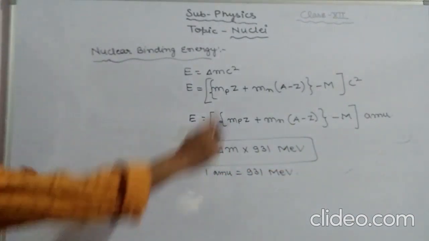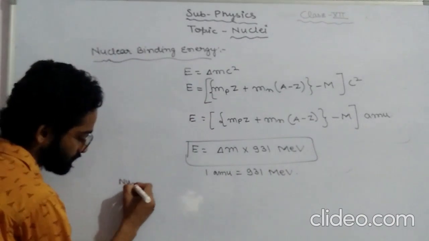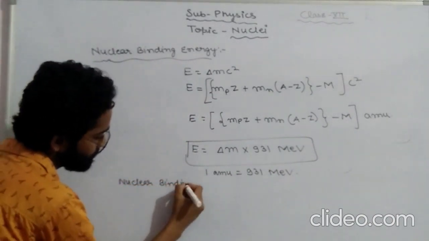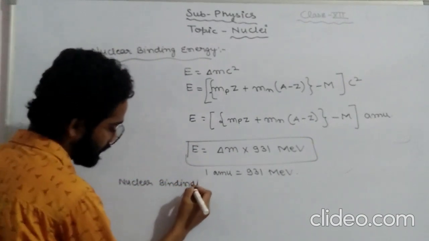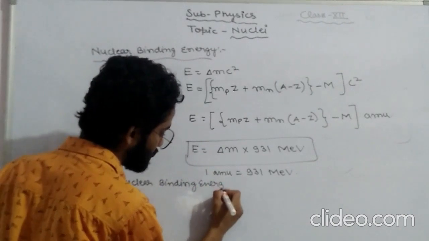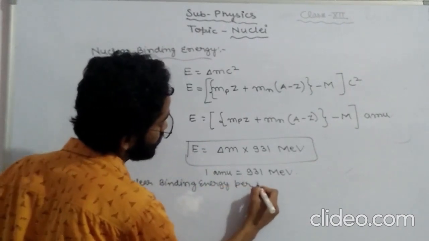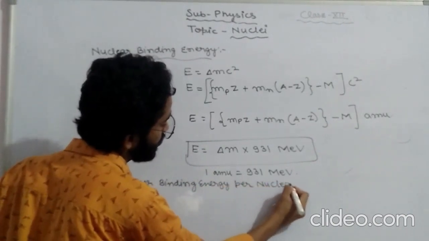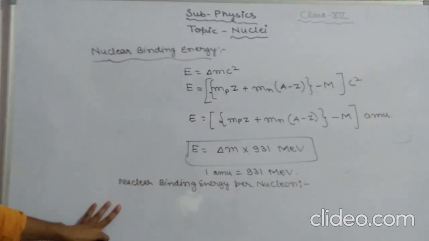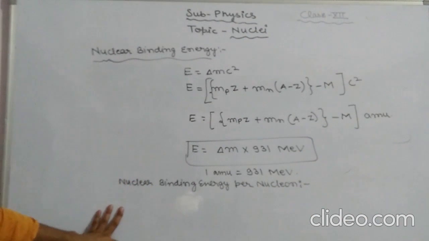Moving further, we have another topic, that is nuclear binding energy per nucleon. How will you define this? This is the average energy required to release a nucleon from a nucleus.